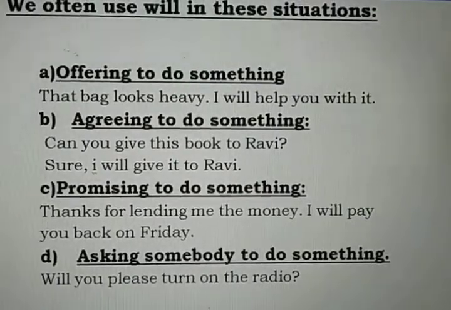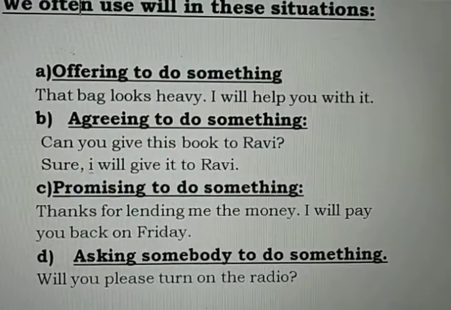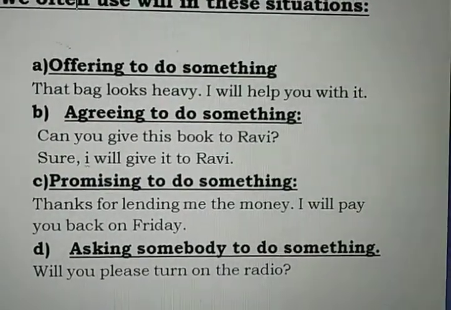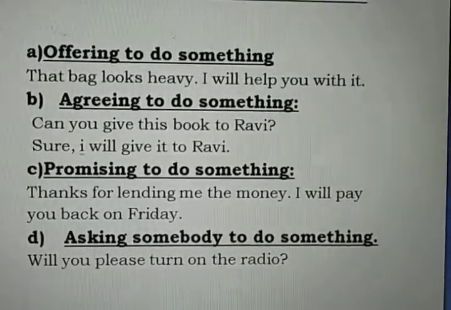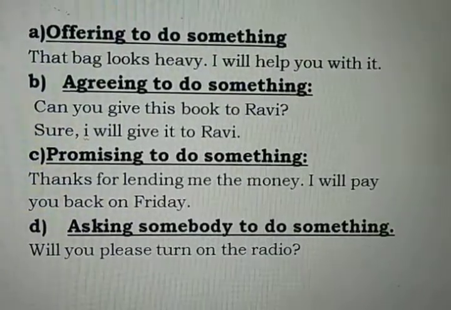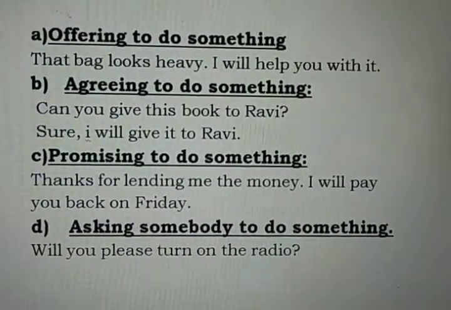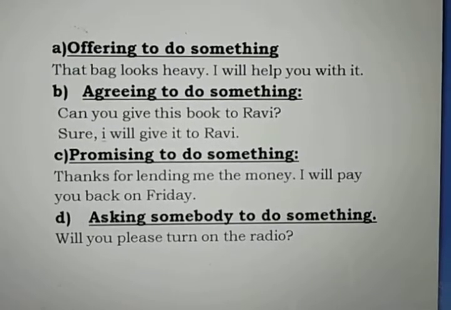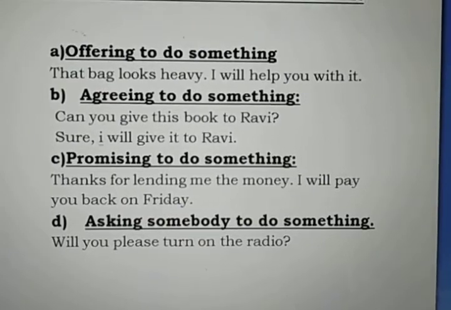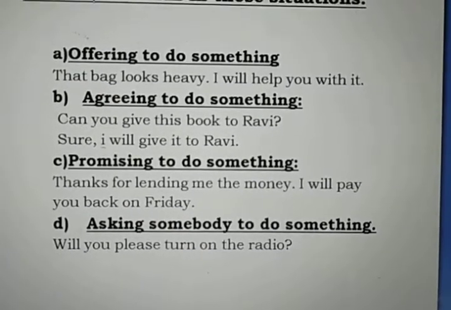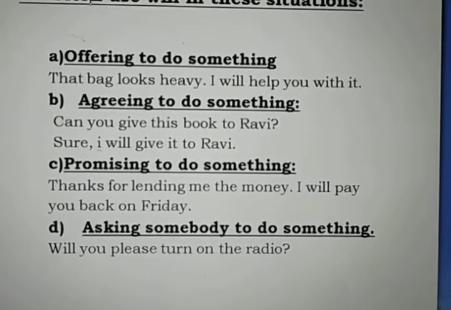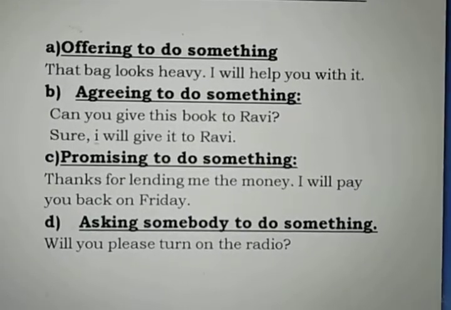Agreeing to do something means you are willing. Can you give this book to Ravi? Sure, I will give it to Ravi. So all these things are unplanned, and there we are using will. Promising to do something. Thank you for lending me the money. I will pay you back on Friday. Asking somebody to do something. Will you please turn on the radio? So in these situations, like offering help, agreeing to do something, promising and asking, we can use will.